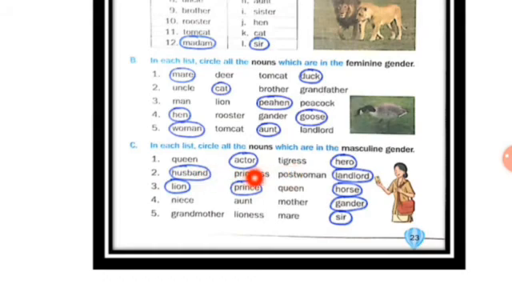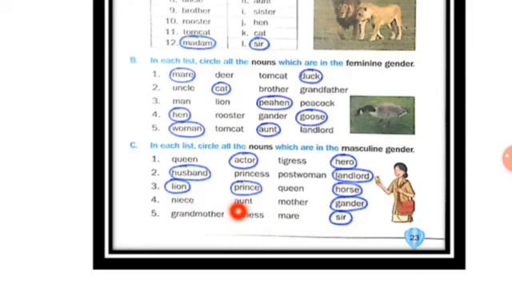Husband, princess, postwoman, landlord. Now husband and landlord, they are the examples of masculine gender. And princess and postwoman, they are the examples of feminine gender. Lion, prince, queen, horse. Now here three are masculine gender. Lion, prince and horse. Queen is feminine gender. So you have to circle lion, prince and horse.